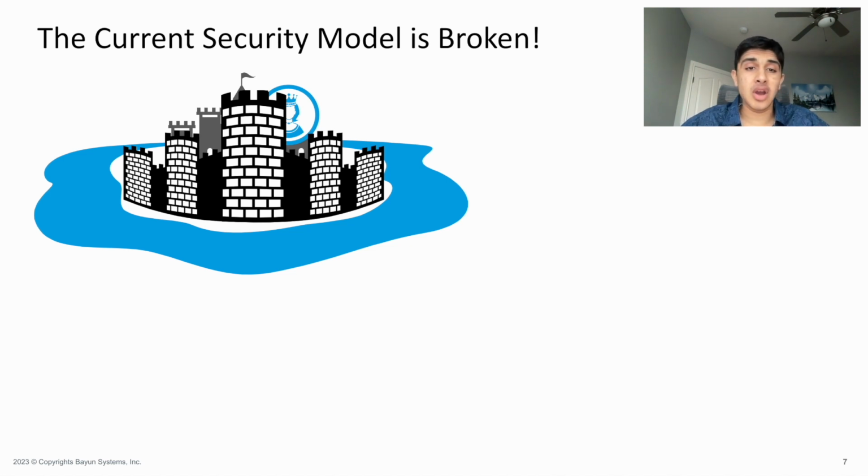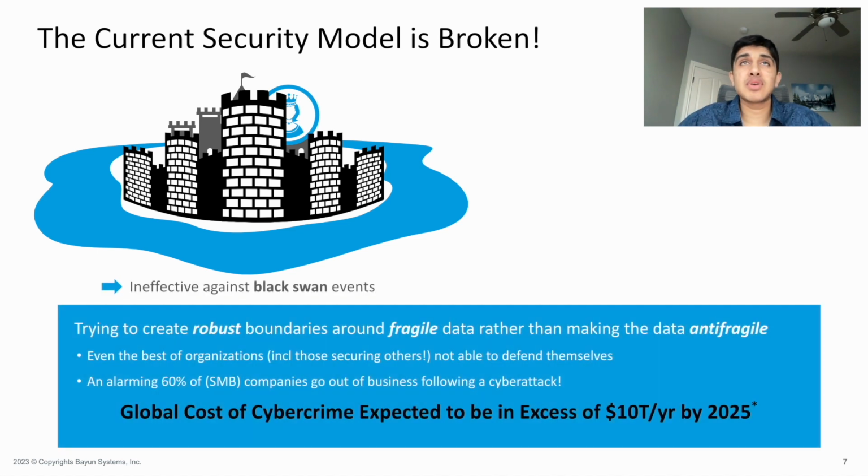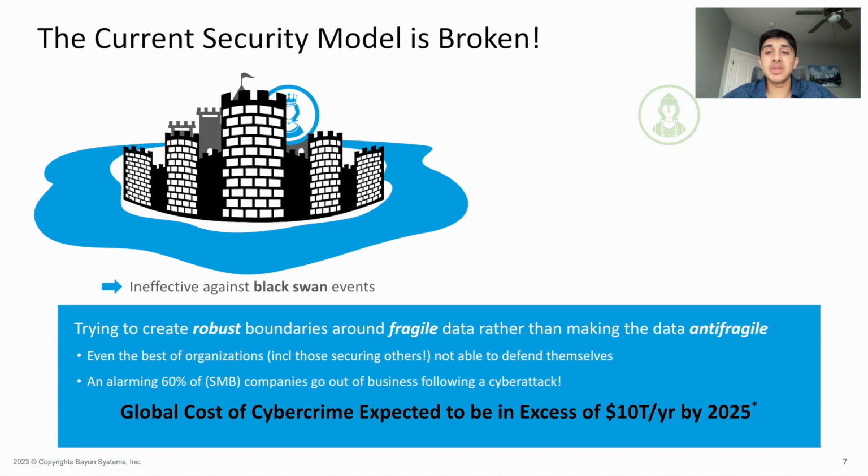This isn't true today. Our data is moving around all over the place and is accessed by many different parties at many different times. It is rarely ever stationary. So building a robust castle is not very helpful when protecting the princess if the princess moves. As the cost of cybercrime starts to dwarf GDPs of countries, it's time for a new model of security. We need to protect the princess herself, or the data. An example of this would be using armor to protect the princess. That armor can travel with the princess no matter where the princess is, and is more reliable and a more useful model than building a huge castle that is rarely ever used.